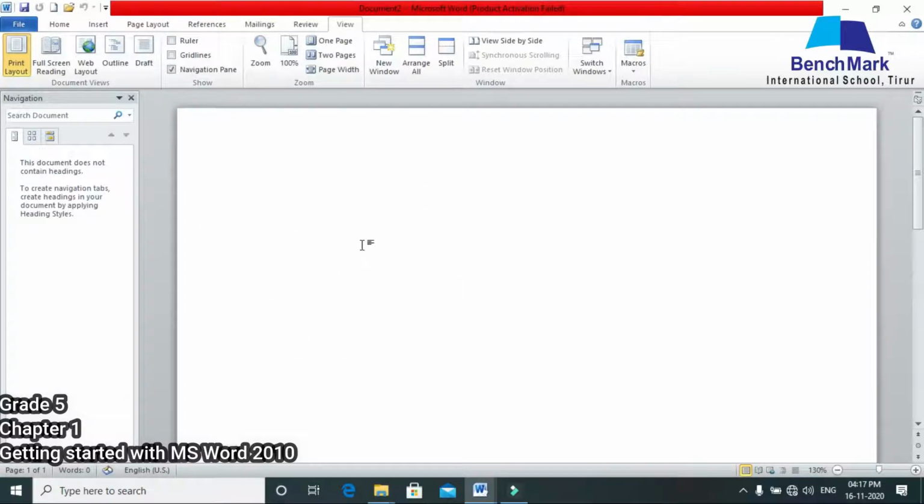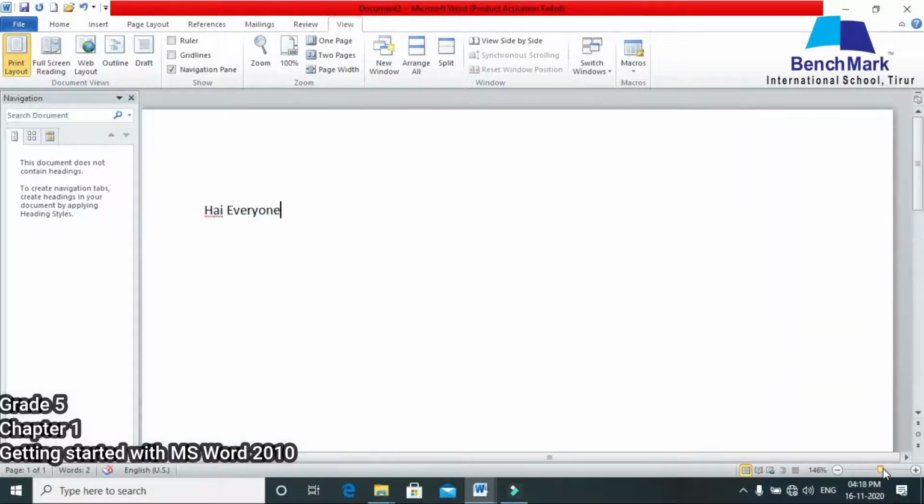Okay. And this is your work area where you can type your text. So here, can you see, here I am typing text. So this is the work area where you are going to type your text. Okay. And finally, this is your status bar, which has your page number, word count, default language, and resizing window also. So all these things are available in your status bar.